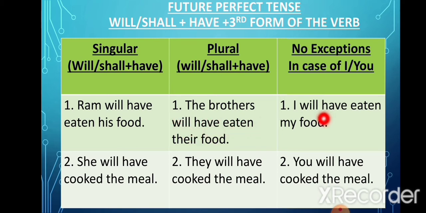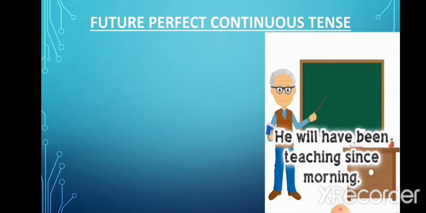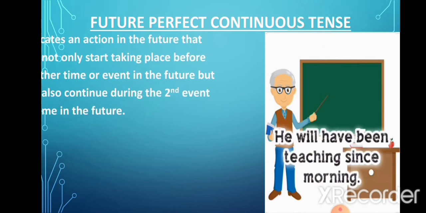Now in case of I or you, there is no exception. I will have eaten my food, you will have cooked the meal. Again, we have used the third form of the verb, and before that we have used will have. Now the fourth type of future tense is the future perfect continuous tense.